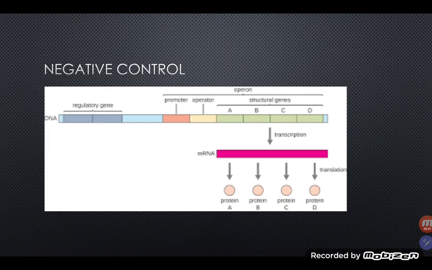Negative control of transcription is defined as a mechanism that stops transcription through a repressor protein. The repressor protein binds to the operator and transcription is turned off. There are two types of negative control, repression and induction. Repression occurs when there is too much of a product in the cell, so the pathway is blocked from making more. In induction, an enzyme is only made when its substrate is present.